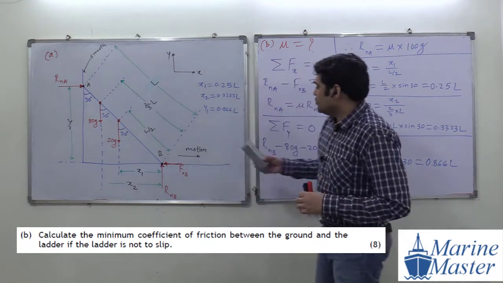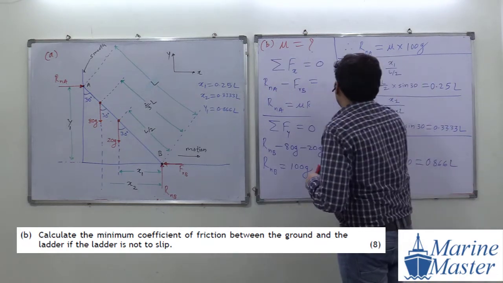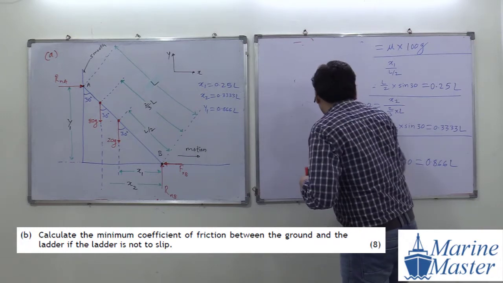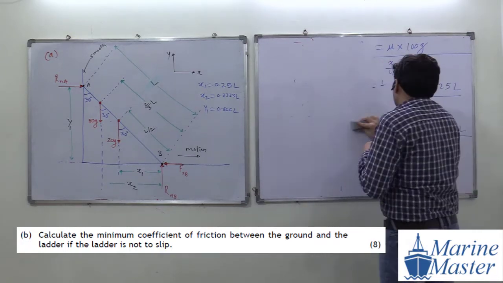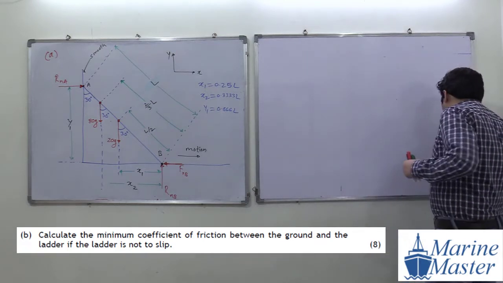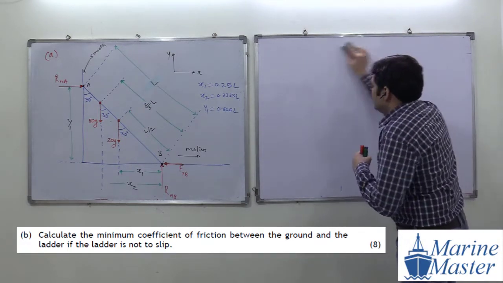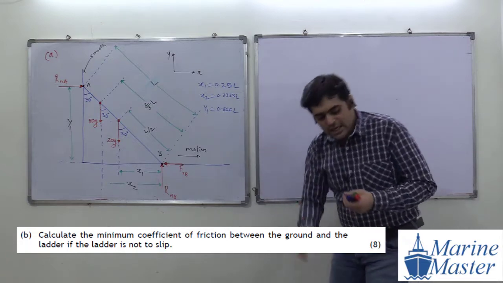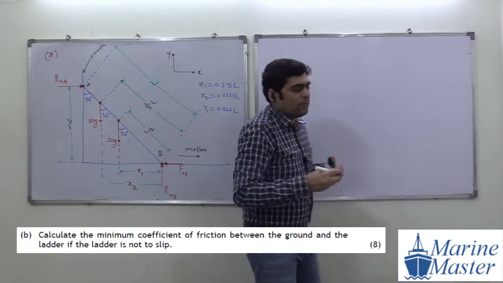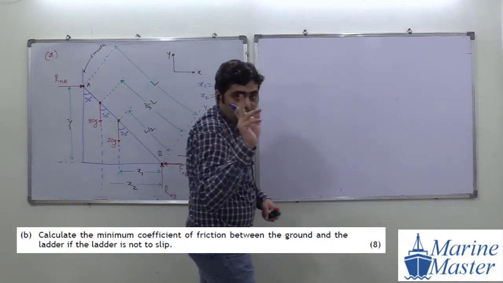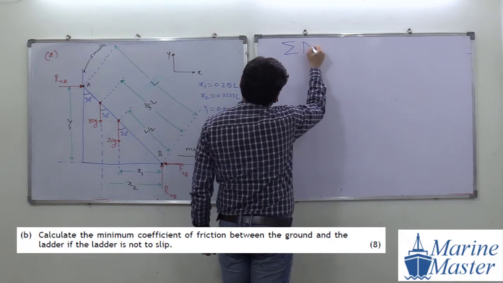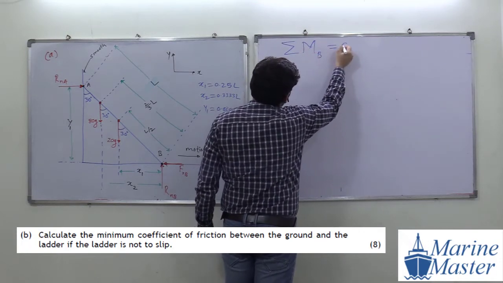Okay. So now about which point are we taking moment? A point or B point? B point. We are going to take a moment about point B. Try to see the scenario here. Summation of moment about B point, our standard practice, equal to 0.